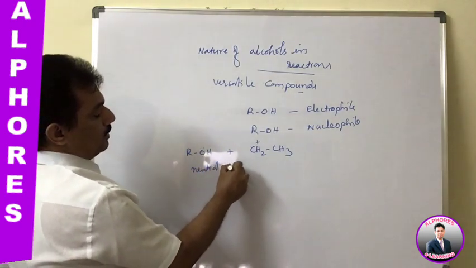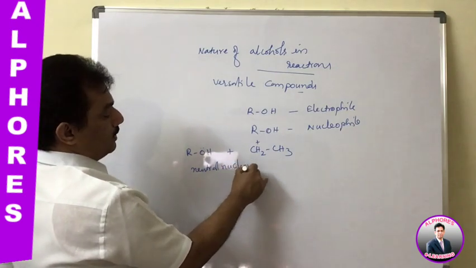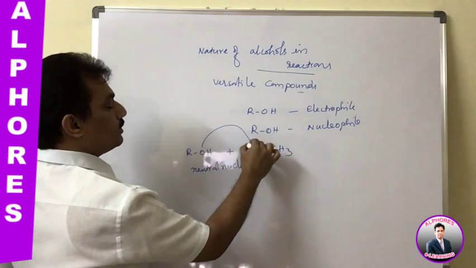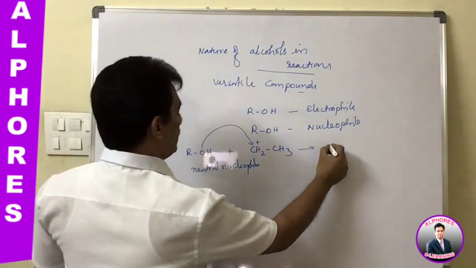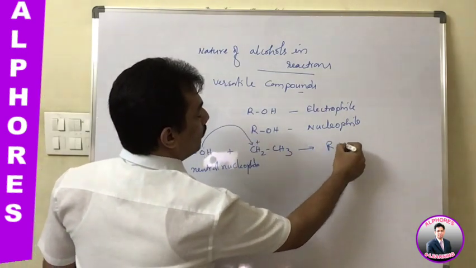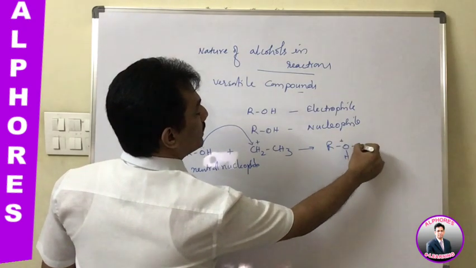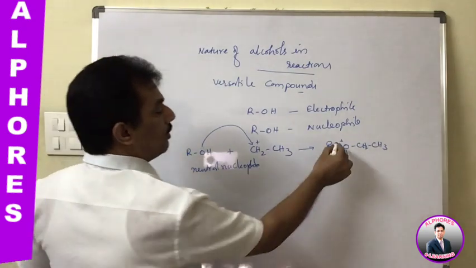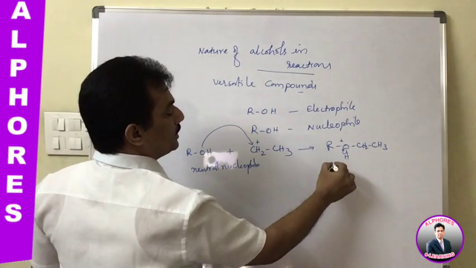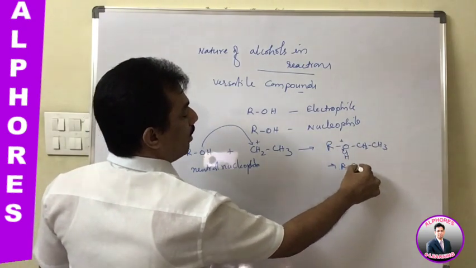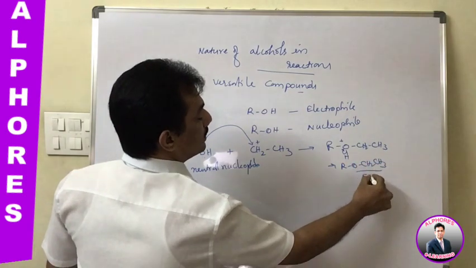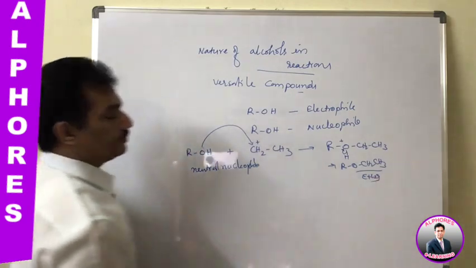You remember, neutral nucleophile nature is observed, and this can donate this lone pair to this positive charge, and thereby it is now forming R-O+H-CH2CH3. After releasing H plus, the product is nothing but ROCH2CH3. It is nothing but the ether formation.